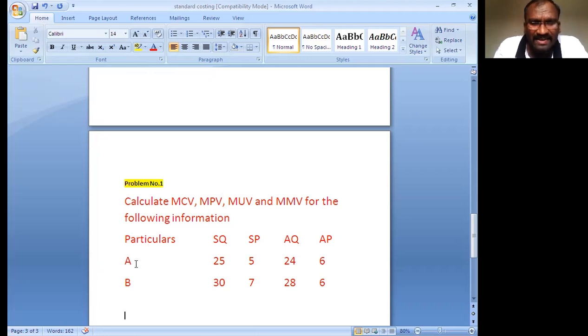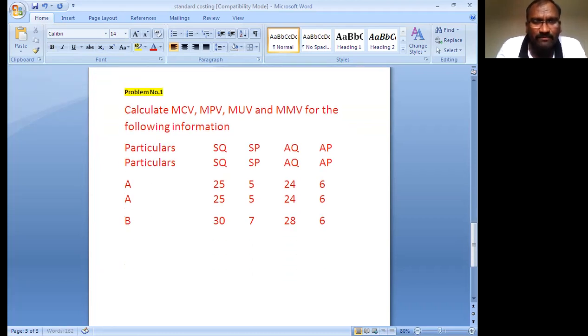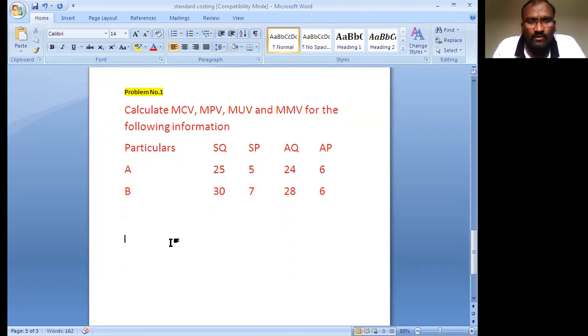For A, related information is given; for B, related information is given. For A, standard quantity is given, standard price is given, actual quantity is given, actual price is given. Same for B: standard quantity, standard price, actual quantity and actual price are given.